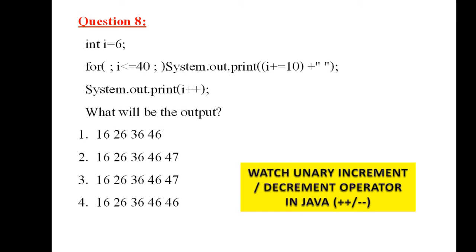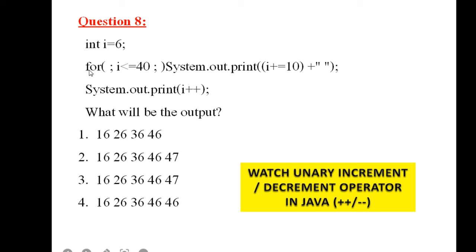This is question number 8. Here you will find the for loop looks different. Normally we initialize, we give the condition, and the updation, that is the iteration part, all in the same line. But I, that means the loop control variable, is getting initialized before the for statement. This we can do.